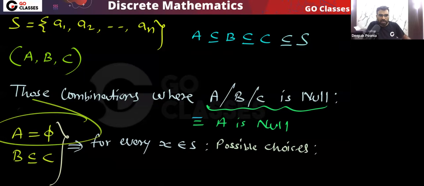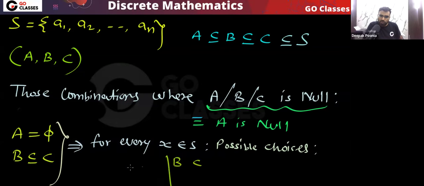Forget about A because A is already empty. For any element of this set S, it will not belong to A. So forget about A, just focus on B, C. What choices does this element X have? If this element belongs to B, then it will belong to C also. So this is a choice. If it does not belong to B, then it may belong to C, or it may belong to neither of them. Yes or no? So there are three choices for each element. Do you agree with me? When A is null, there are total three choices.